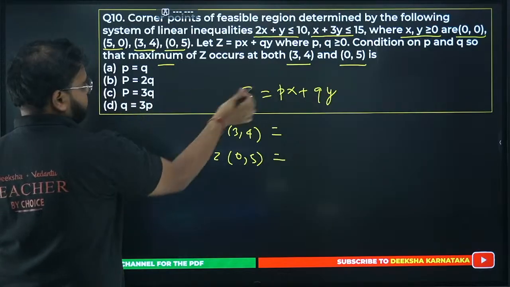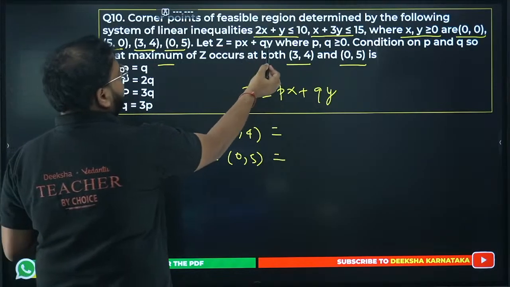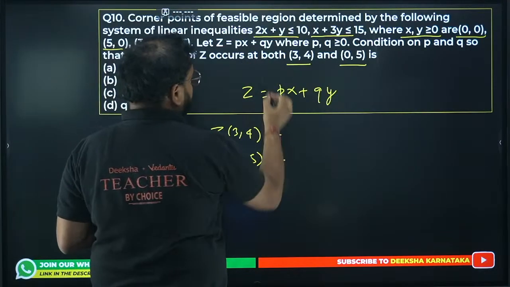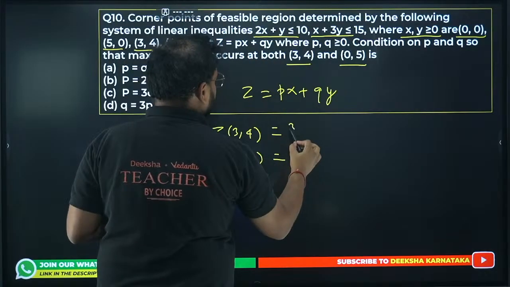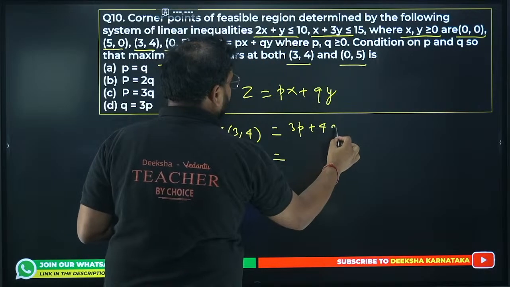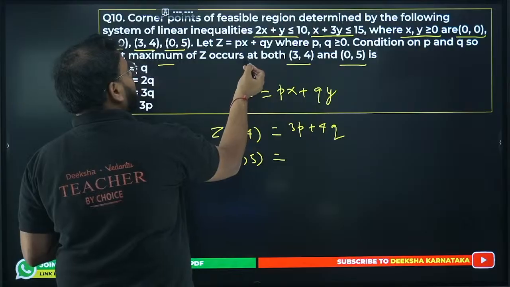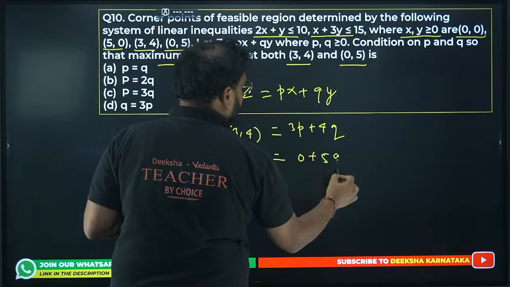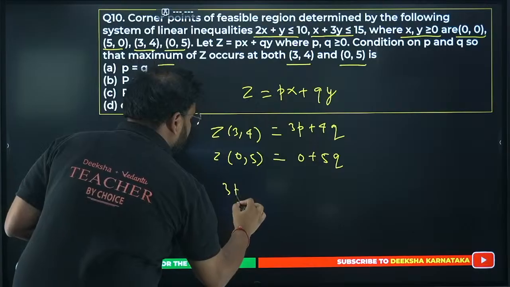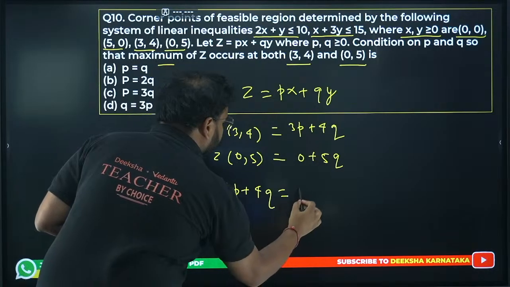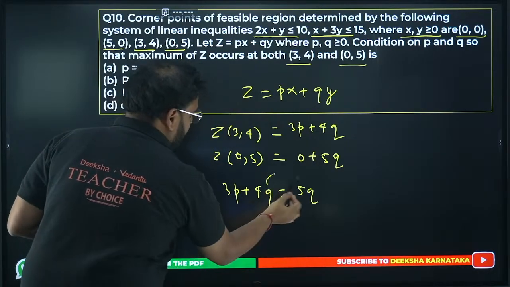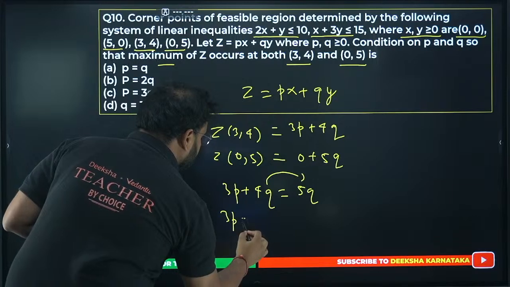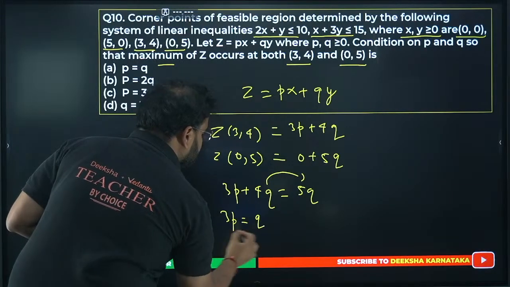If you put (3, 4), it becomes 3p plus 4q. Put (0, 5), it becomes 0 plus 5q. They're both equal, so 3p plus 4q equals 5q. Move it to this side and you'll get 3p equals 5q minus 4q, which is simply q.